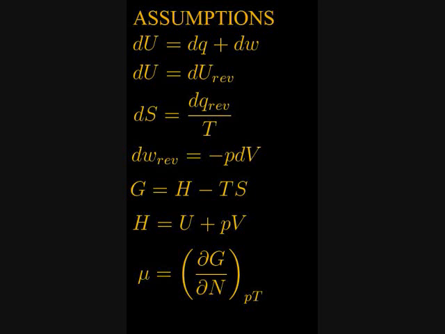We define the entropy: the change in entropy equals the heat added to the system during a reversible process divided by the temperature. The work done during a reversible process is negative the pressure of the system times the change in volume. And the Gibbs free energy is defined as enthalpy minus temperature times entropy. The enthalpy is equal to the internal energy plus pressure times volume, and we define the chemical potential as the derivative of G with respect to particle number N at constant pressure and temperature.